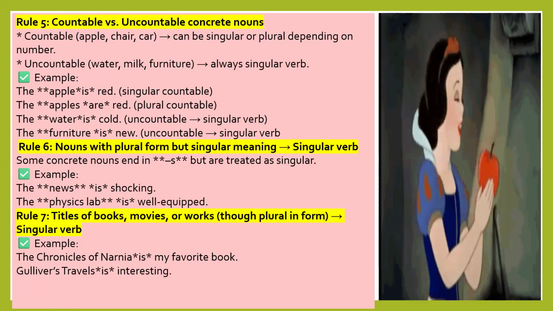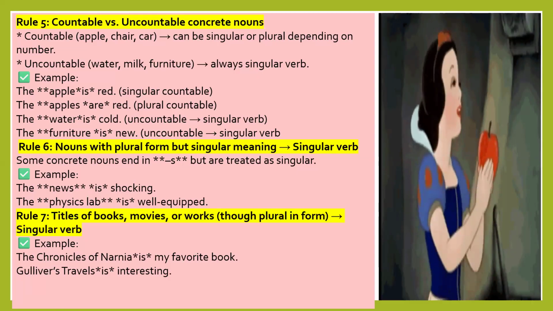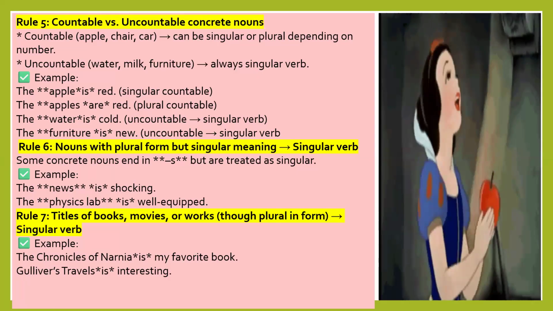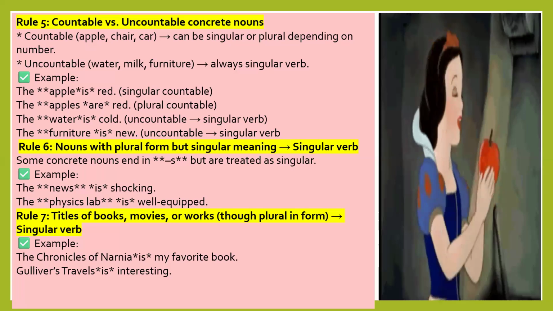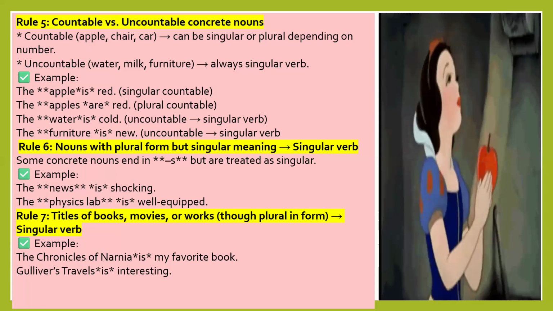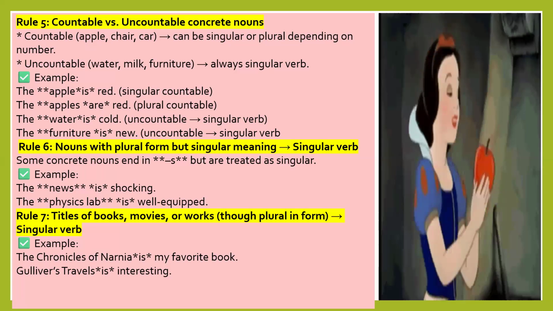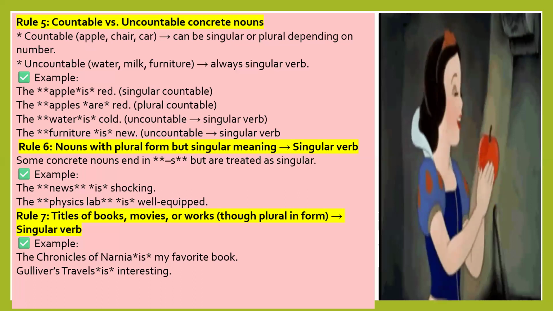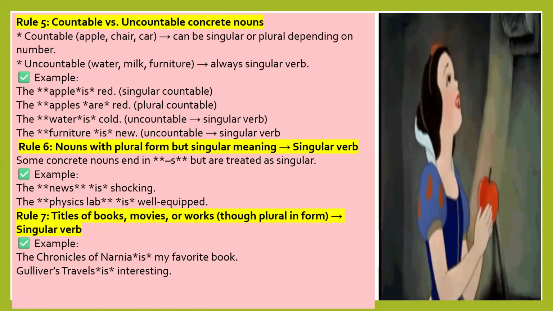The apple is red: singular countable. The apples are red: plural countable. The water is cold: uncountable, so it takes a singular verb, is. The furniture is new: uncountable noun, so it takes a singular verb, is.